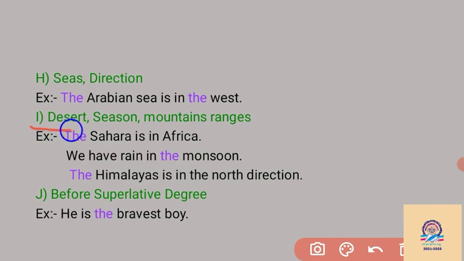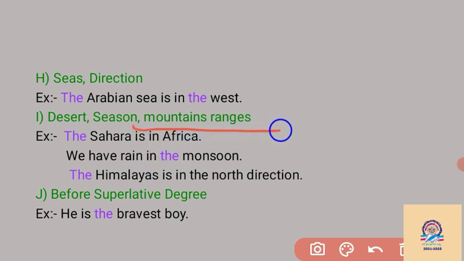Then before the names of deserts. An example is, the Sahara Desert is in Africa. Sahara is the name of a desert, so we have to write the article. And before the names of seasons, like we have rain in the monsoon. So the monsoon, the summer, the winter: we can use the article before the names of seasons.